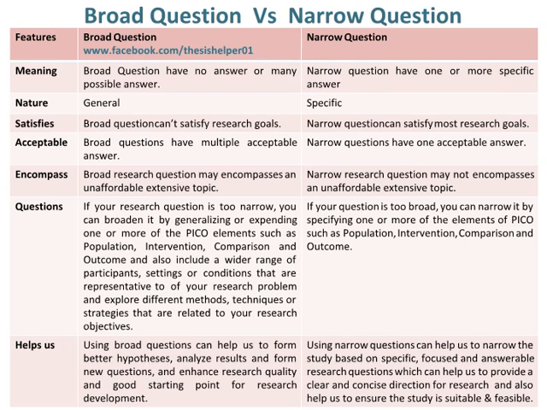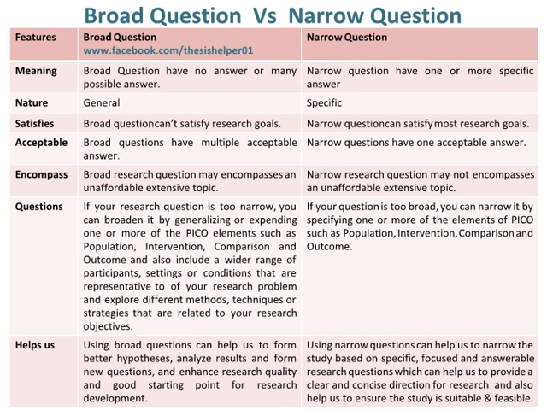Broad questions can't satisfy research goals, whereas narrow questions can satisfy most research goals. Acceptable broad questions have multiple acceptable answers, whereas narrow questions have one acceptable answer. A broad research question may encompass an unaffordably extensive topic, whereas a narrow research question may not.